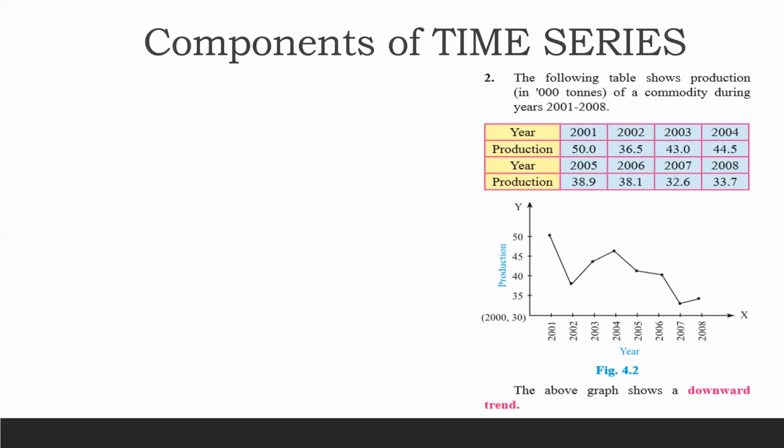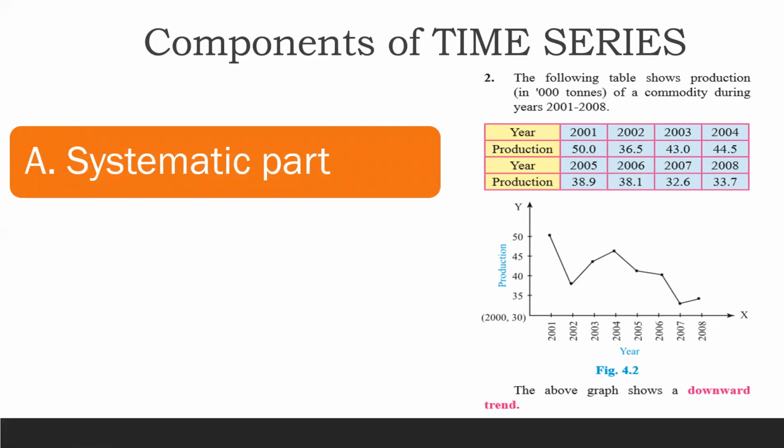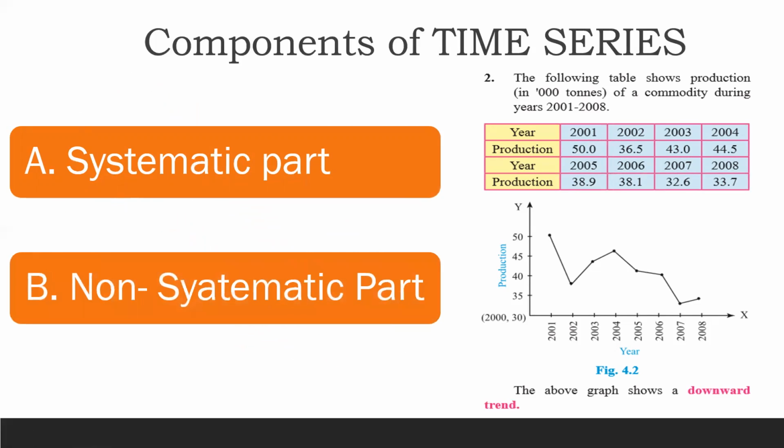Now, a close look of the graph reveals that fluctuations totally arbitrary नहीं है. मतलब part of these fluctuations has got a steady behavior. And this can be related to time. So what I'm trying to tell you class is this particular graph has got various type of fluctuations. और ये fluctuations हम दो type में divide कर सकते हैं. इस graph के two type के parts हो सकते हैं. A, systematic part. B, non-systematic part.